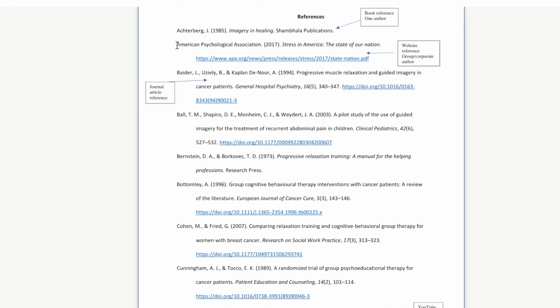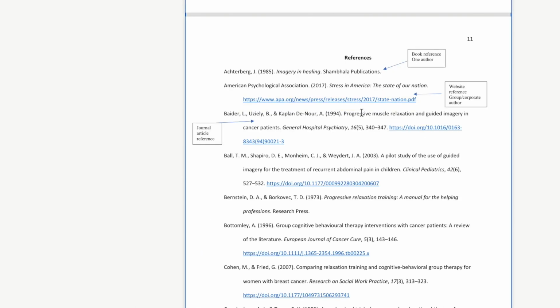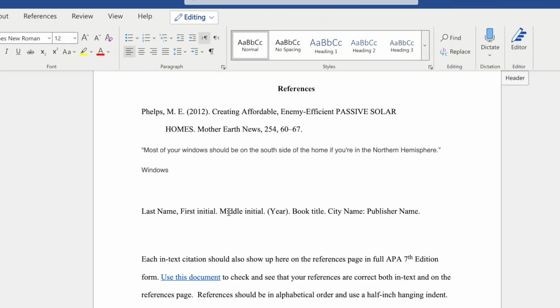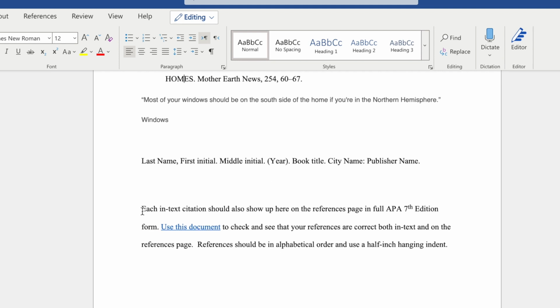If you do have an author's name, add it to the front, just like you see right here. So I have to build it myself, and it makes it more difficult. I do want to show you the hanging indent. I tried to add it to this template, but sometimes when you're copying and pasting things, it disappears on you. So I'm going to show you on this paragraph.